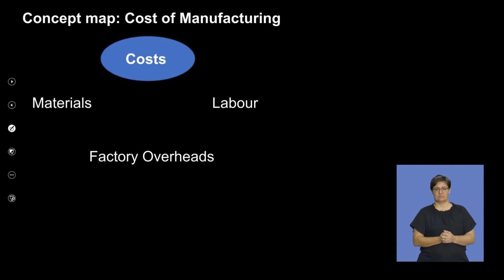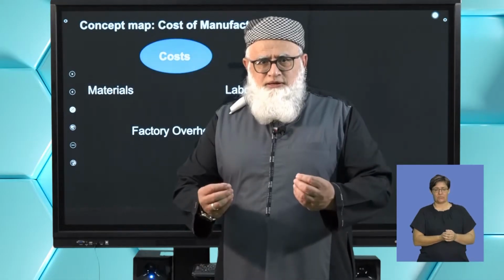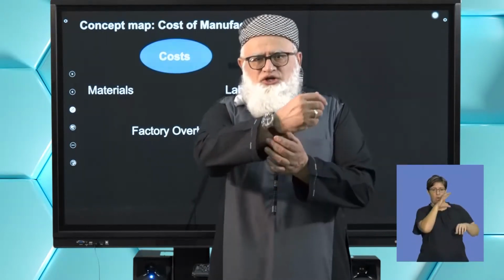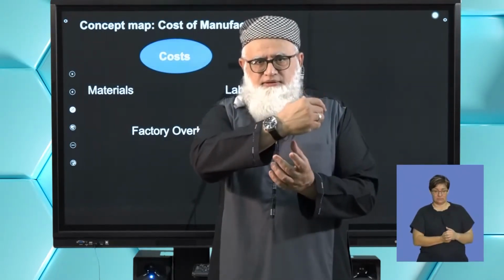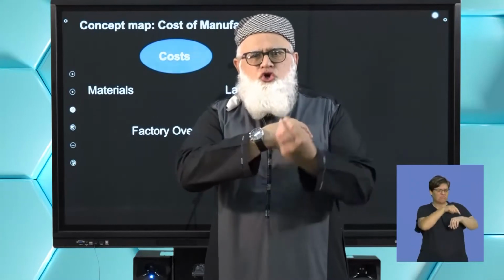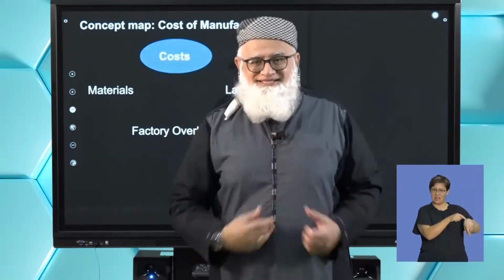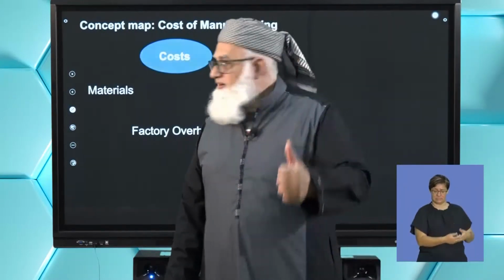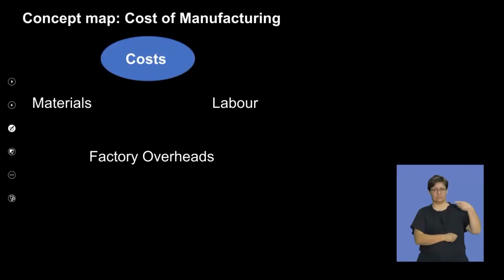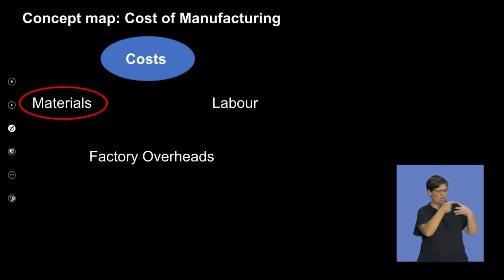let's take any product, right? If you look at this watch that I'm wearing, what are the cost components that go into making this particular item, right? One will be your materials. What material went into making that particular product? Okay, one.